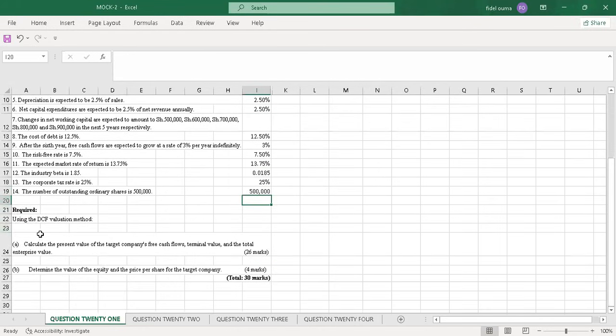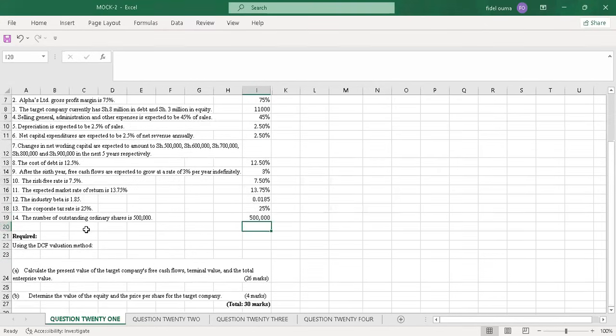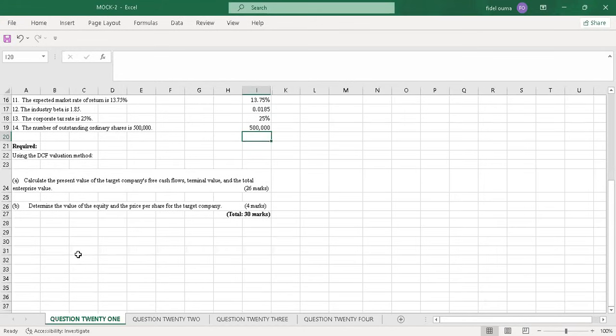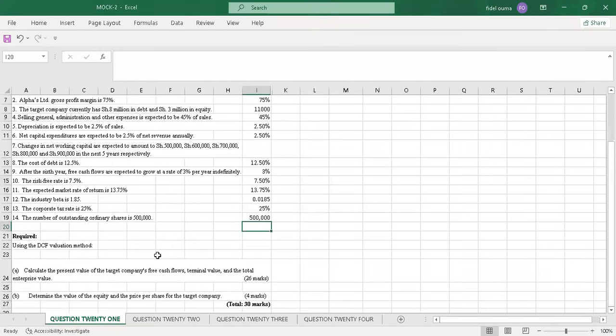Required, using the DCF valuation method, which is the discounted cash flow valuation method: A, calculate the present value of the target company's free cash flows, terminal value, and the total enterprise value. Part B, determine the value of the equity and the price per share of the target company. So this is what we call valuation of firms, and this is how you are supposed to tackle such a question.